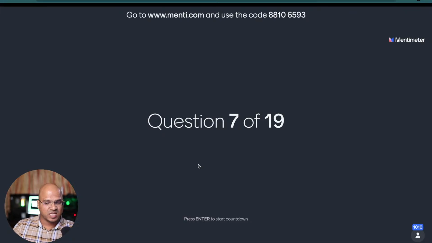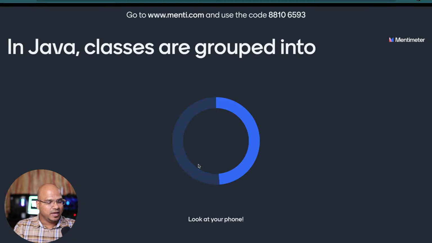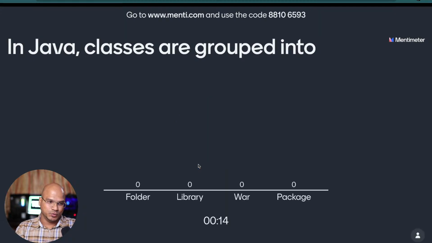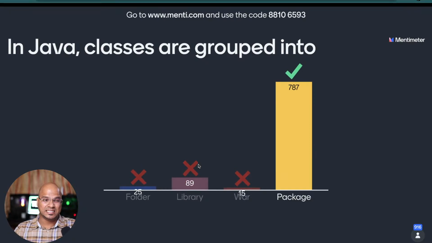Okay, seventh question, everyone, and here we go. In Java, classes are grouped into... So what do we do to group all the classes? Is it folder, library, jar file, or package? Okay, majority are saying package, and that is correct. Yes, package itself is a folder, but the proper word which we use is package itself. So we package all the things.